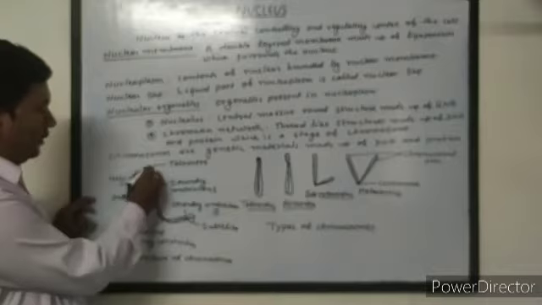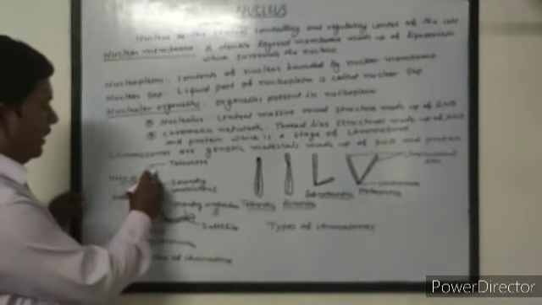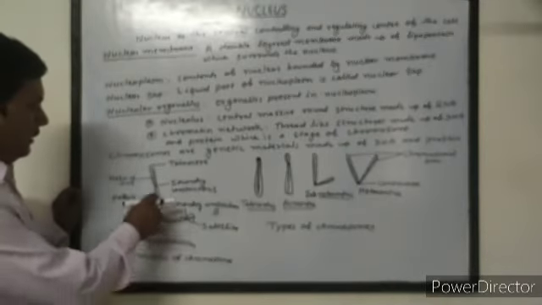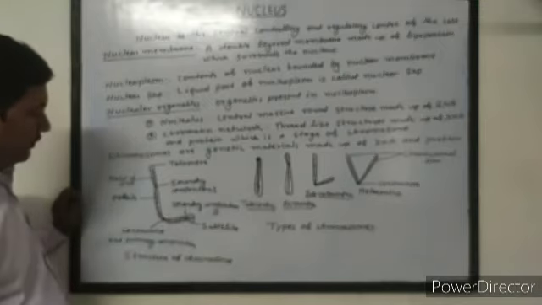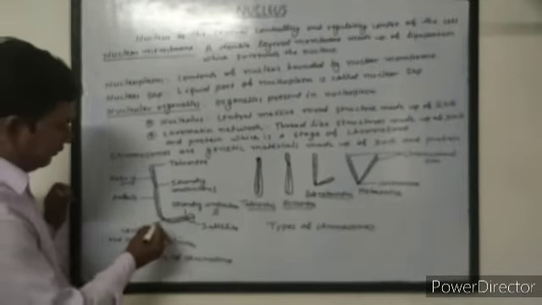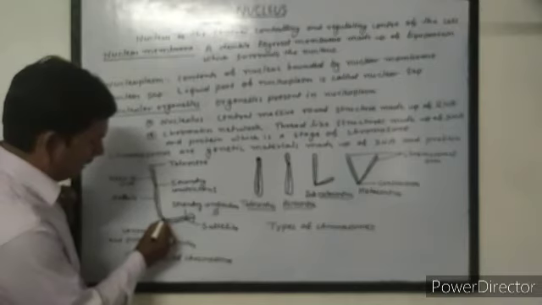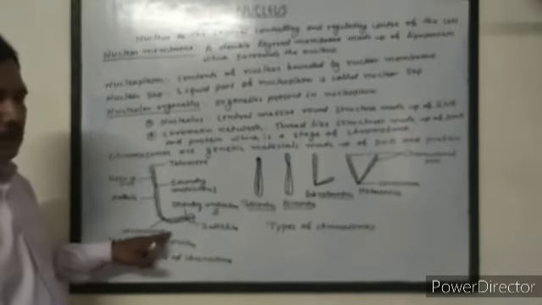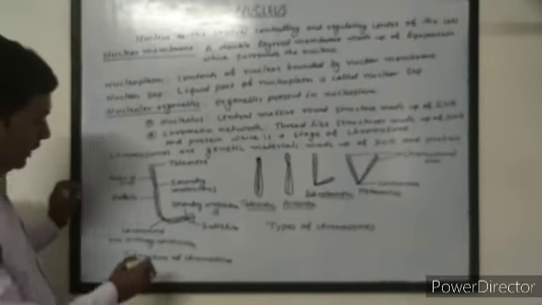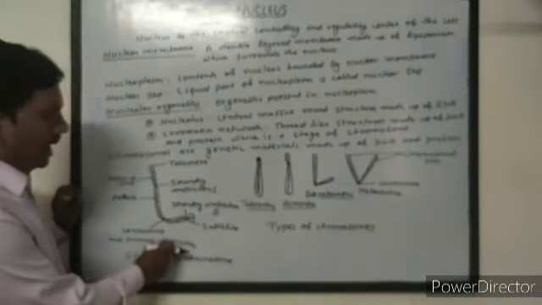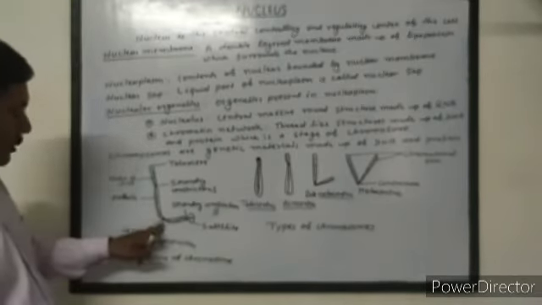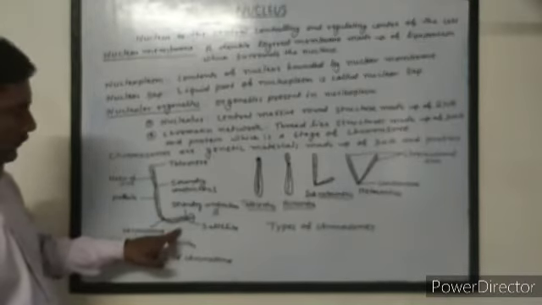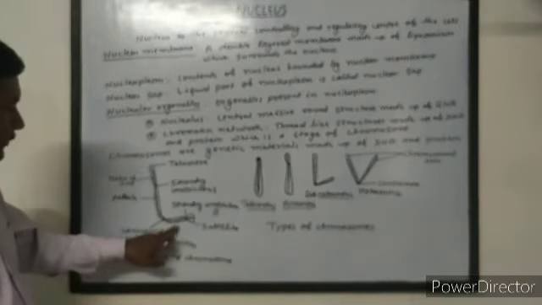One end of chromosome, which is blunt, is called telomere, and the chromosomal arm. At the center, there is a constriction and granule-like structure which is called kinetochore. This center is called centromere, and at the point of centromere, there is a constriction which is called primary constriction. So this centromere and primary constriction divide the chromosome into two arms. These are the chromosomal arms.